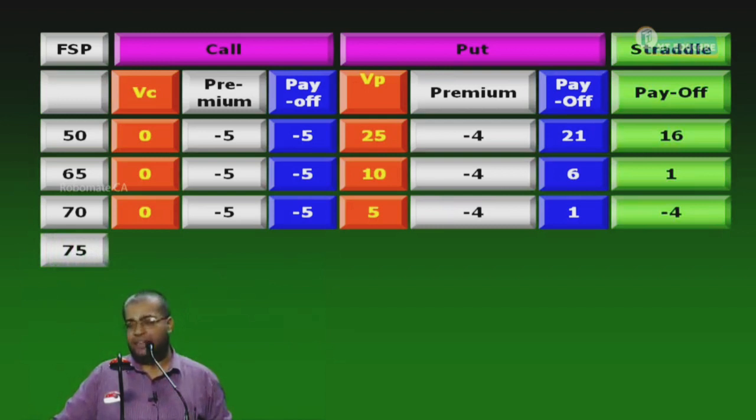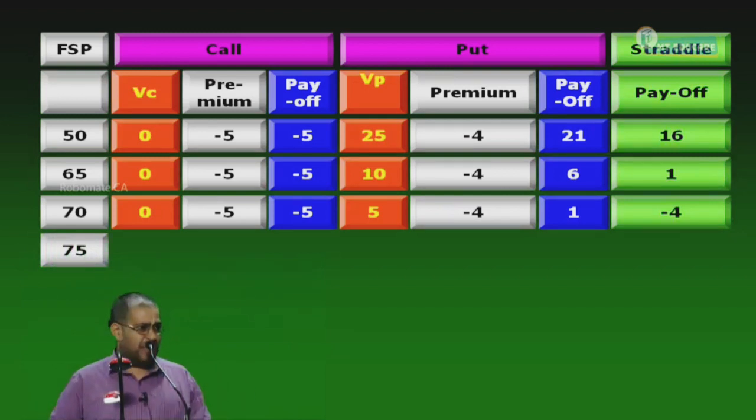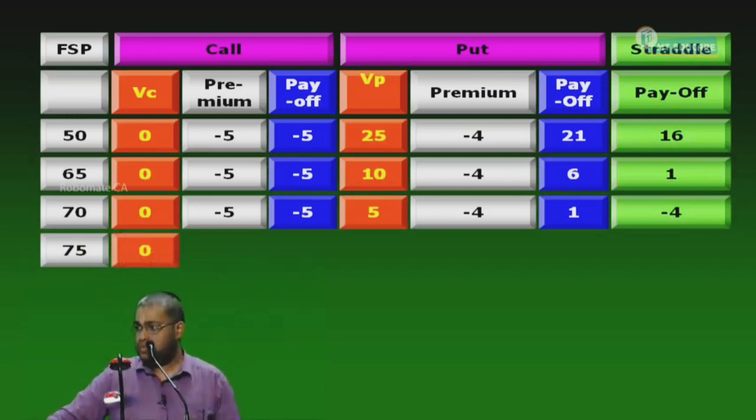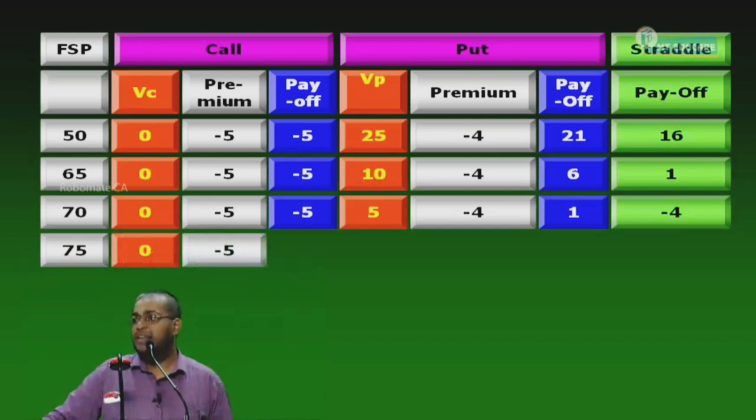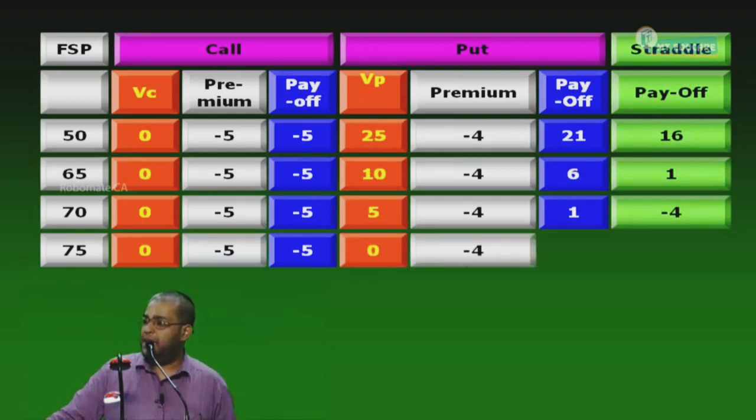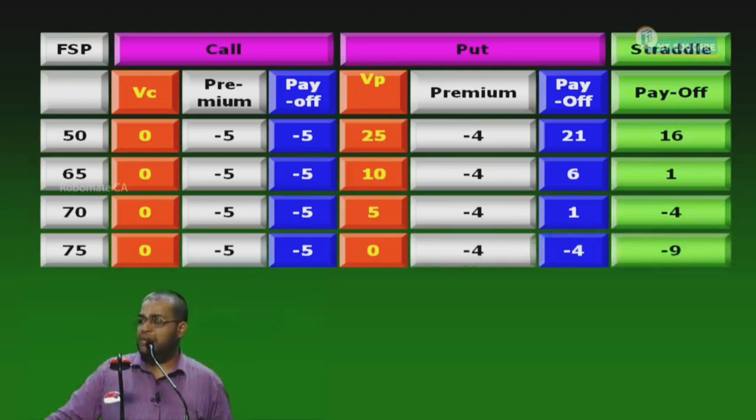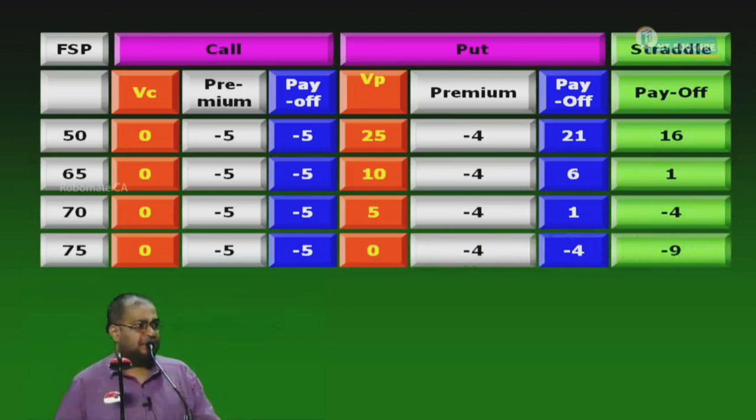Next is what? 75. Will the call be exercised? No. I have a right to buy at 75, a share worth 75. Nothing. 0. What is the premium? -5. What is the payoff? -5. Now the put is also what? 0. Right to sell at 75, a share worth 75. The put is worth 0. Premium paid -4. Put payoff -4. The portfolio payoff is how much here? -9. The portfolio payoff is -9.